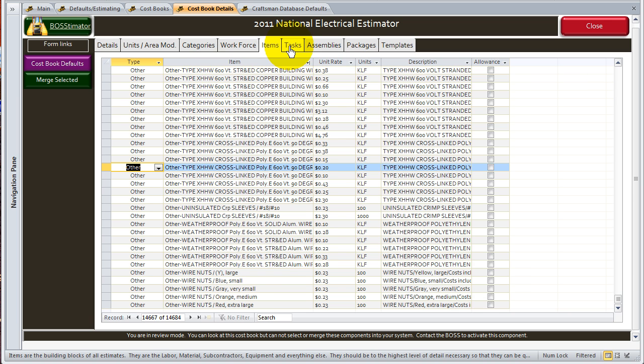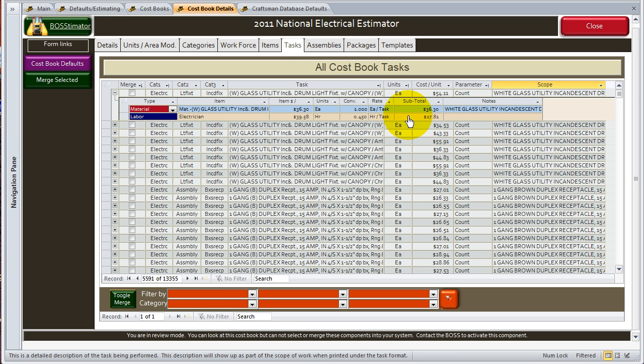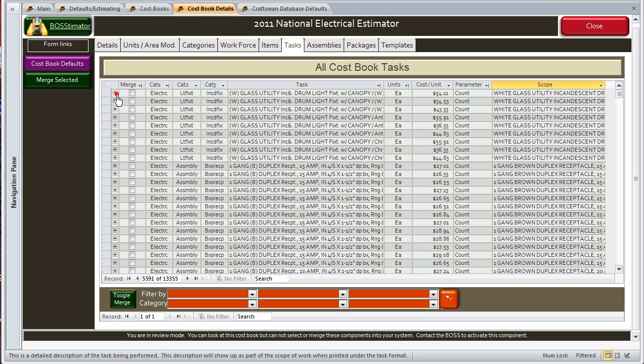We discussed that you can go in here and manually adjust these anytime you want to. It's advisable not to adjust the production rate or the material cost within the cost book itself. It's more advisable to adjust those within your own personal database once they've been merged, and you do that right here. But that'll be in another tutorial of how to merge that into your database and how to look at it. And we're 16 minutes in.